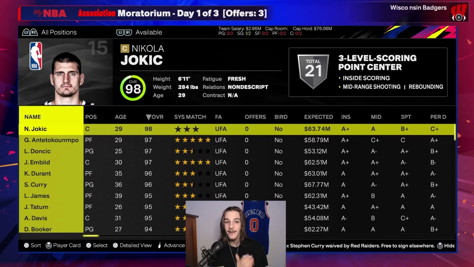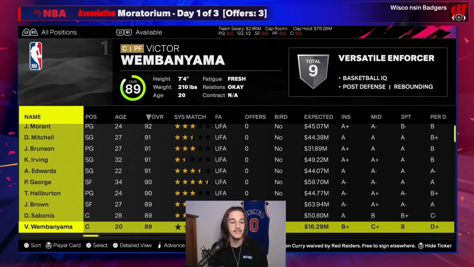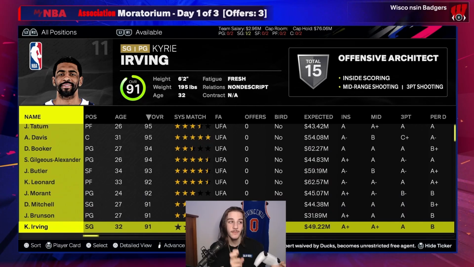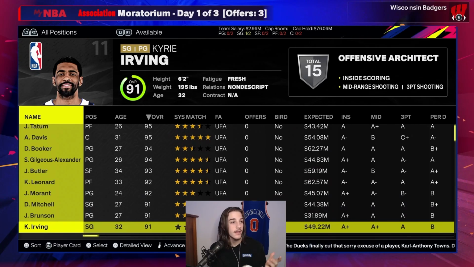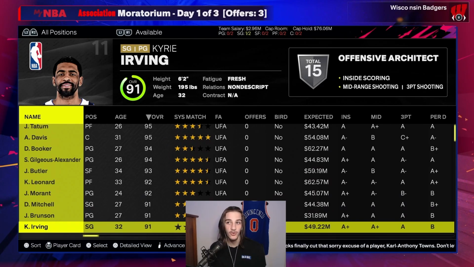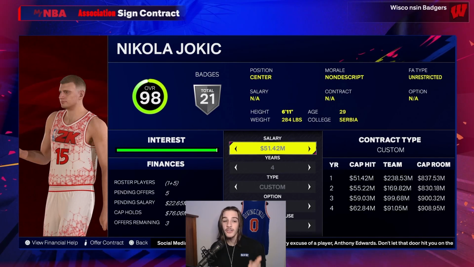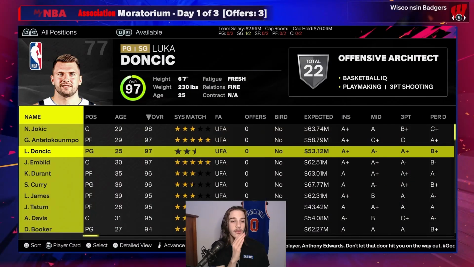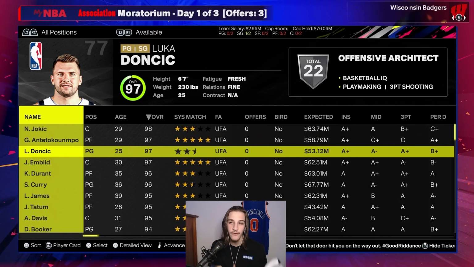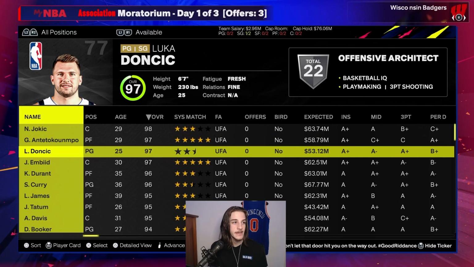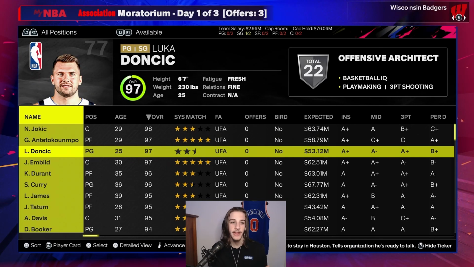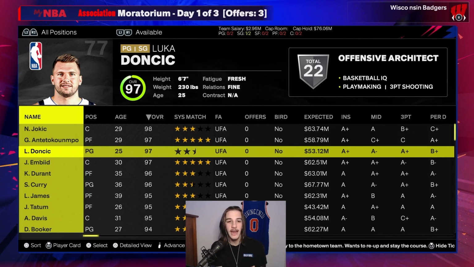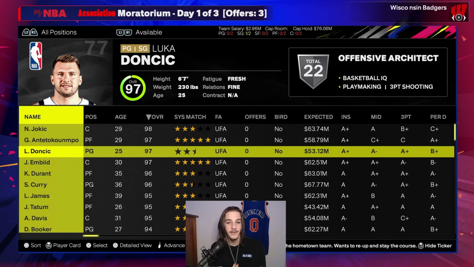But there is a lot of stuff that I was able to add to make it more like college. First off, every single player right now is in free agency, and this is going to kind of be the transfer portal. Teams are going to have to go get players to commit to their programs. And to make it more like college, there's actually no salary cap. So you can go sign Jokic and Giannis and Luka if you can get them to all commit to your team. So that's the first thing that we're doing to make it more like college. Free agency is technically the transfer portal. Just ignore the salary cap and ignore the expected contracts.